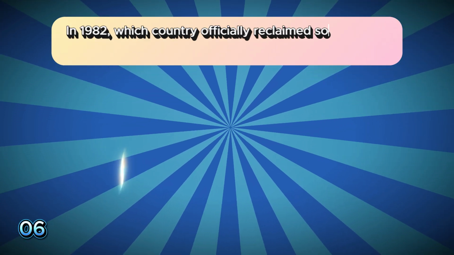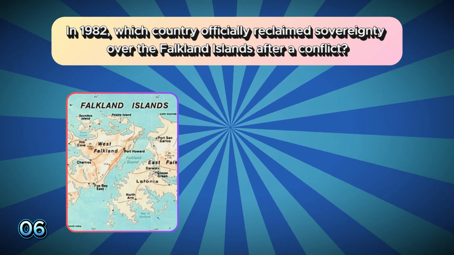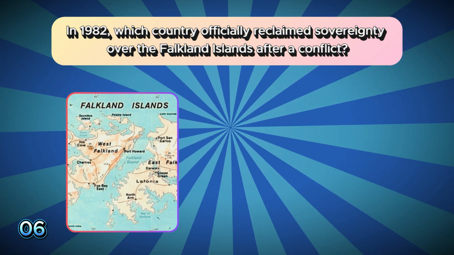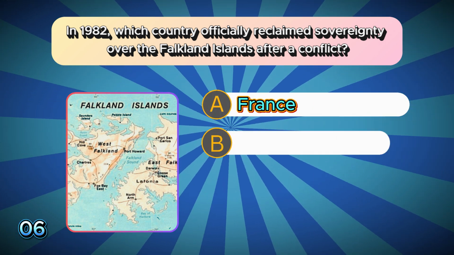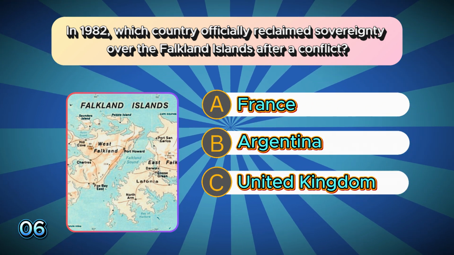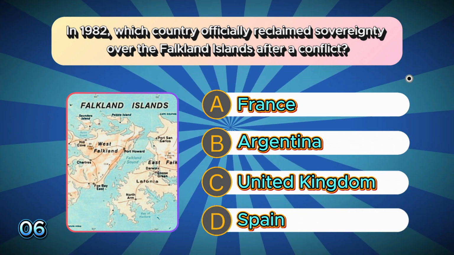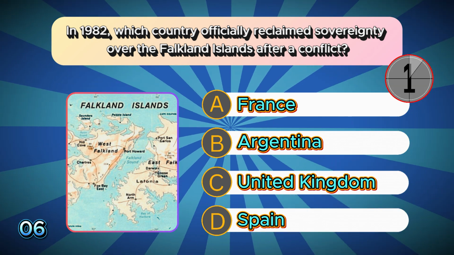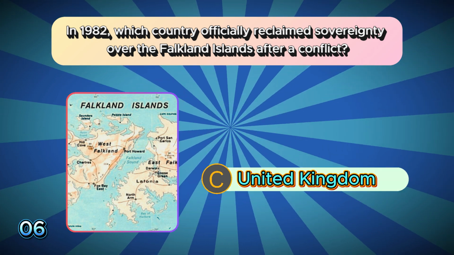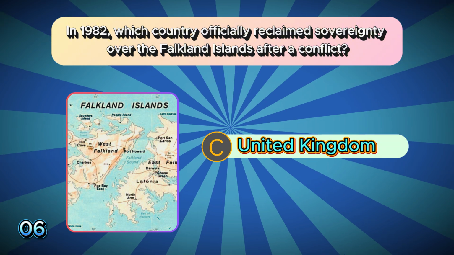In 1982, which country officially reclaimed sovereignty over the Falkland Islands after a conflict? A. France. B. Argentina. C. United Kingdom. D. Spain. The correct answer is C. United Kingdom.